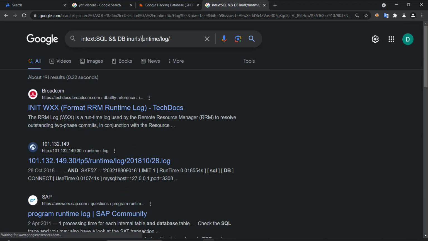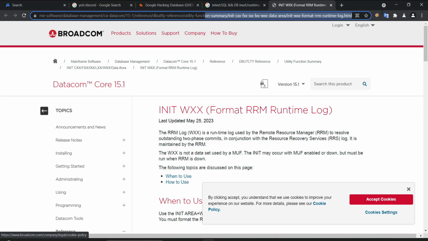So we have in URL, in text. In URL means that inside the URL there will be a runtime/log. So if we go here, you will see that we have log and there will be runtime as well. So yes, here. That's why it appeared here.